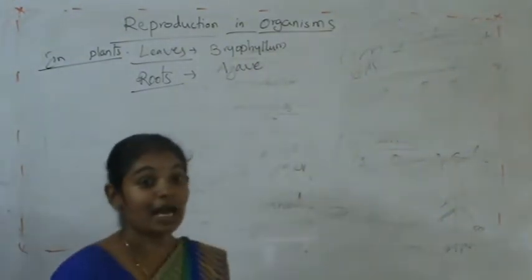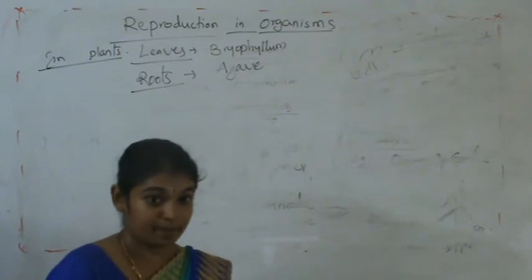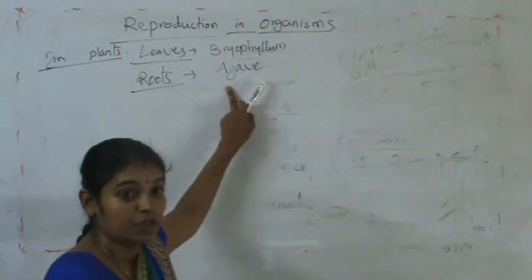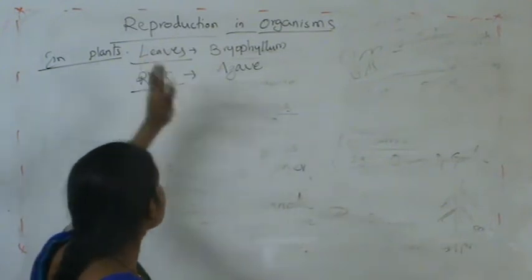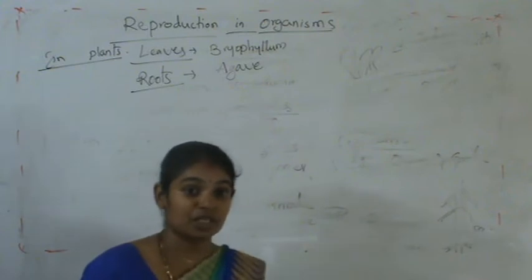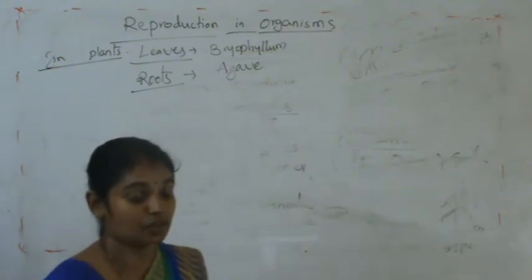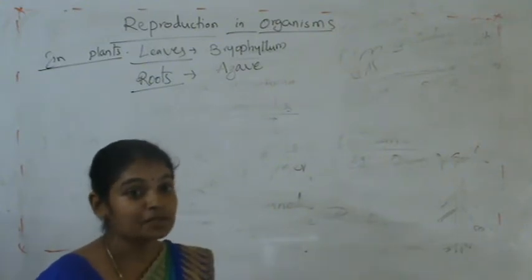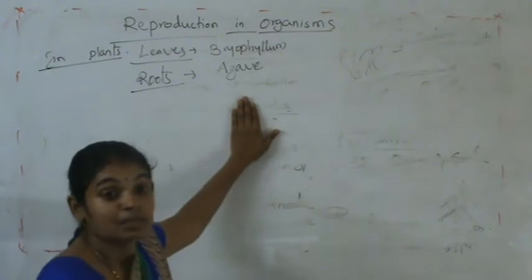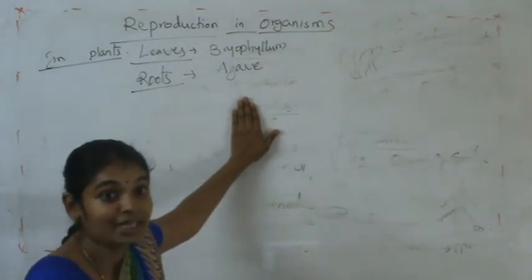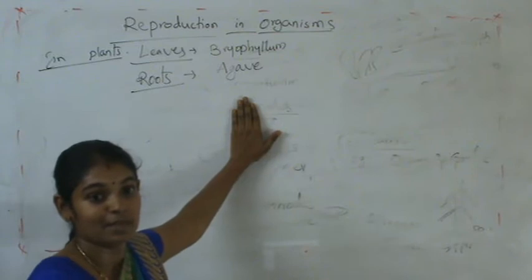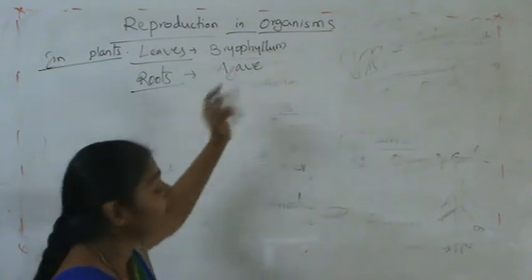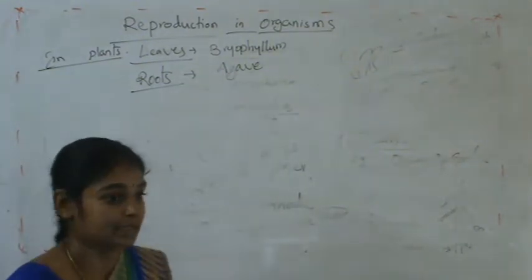In agave plants, the roots are involved in the process of vegetative reproduction. These are the different types of vegetative reproduction in plants. We have to remember that the stem, root and leaves are the parts where vegetative reproduction takes place, and as a result the new plants arise from the vegetative parts of the plant.